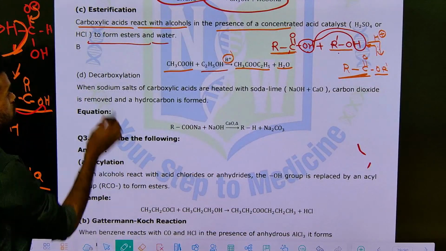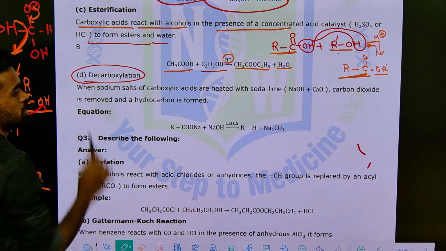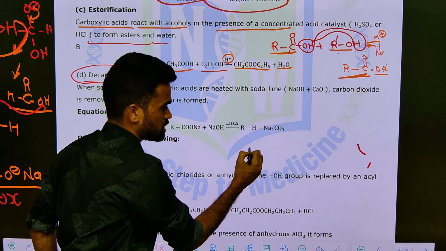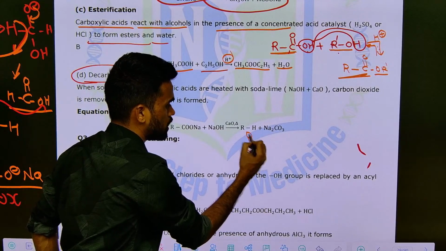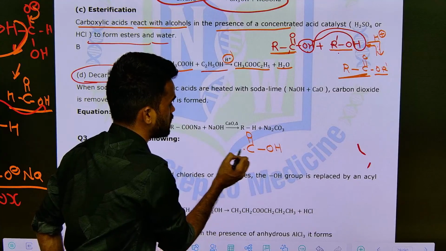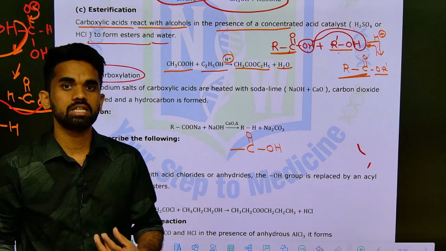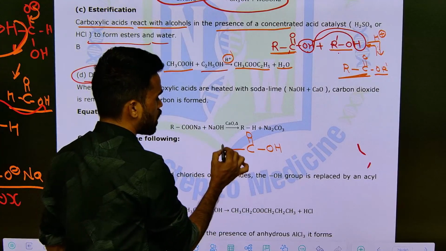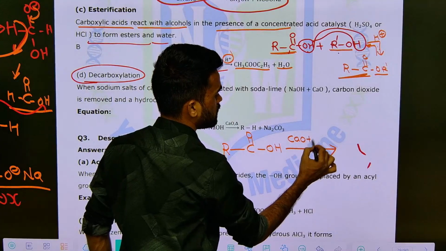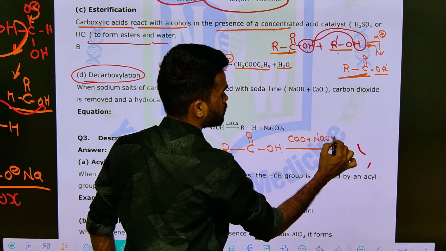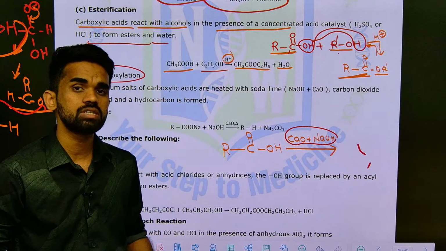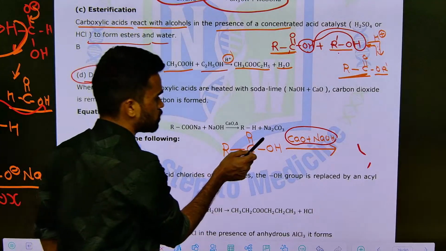decarboxylation reaction we have. So what do we mean by decarboxylation? The name itself is saying, decarboxylation, it means a removal. De means a removal, so removal of this carboxylic acid group is called decarboxylation. Okay, so you can treat carboxylic acids with soda lime, like CaO plus NaOH. This mixture is called soda lime. So carboxylic acids upon treating with soda lime undergo decarboxylation. Just you need to remove this CO2 part.